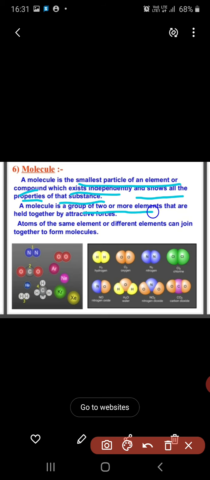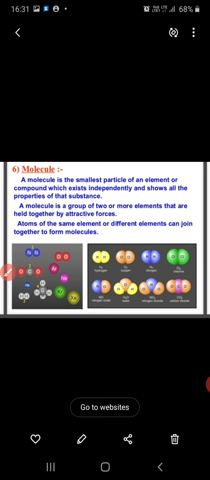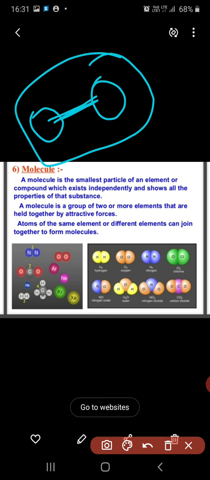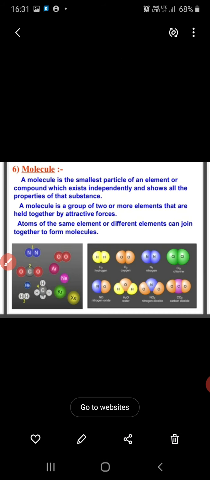Two or more elements are grouped together and form molecules, as two or more elements are held together by the force of attraction. If one element is held to another element by a force of attraction, this is a molecule. Atoms of the same element or different elements can join together to form a molecule.